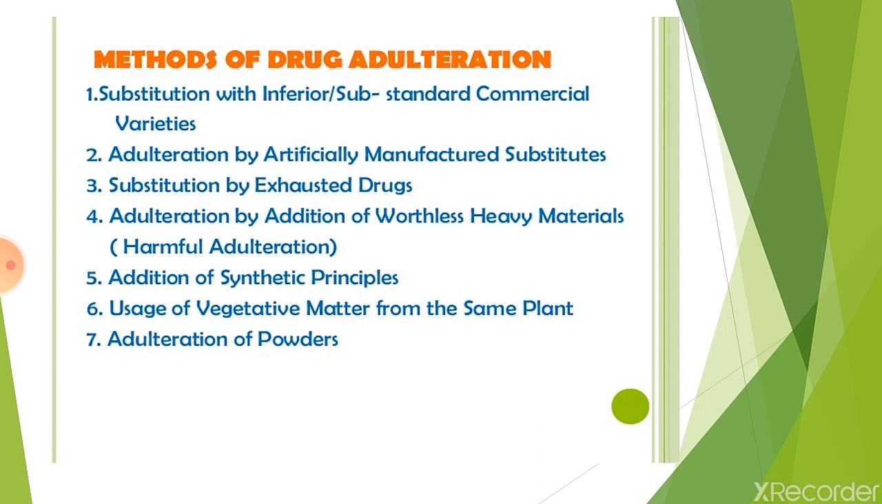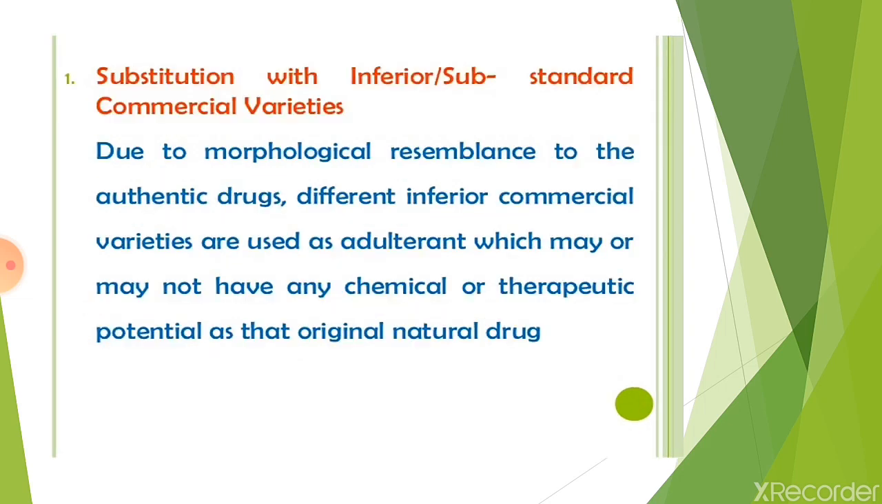First one, substitution with inferior or substandard commercial varieties. Second, adulteration by artificially manufactured substitutes. Third, substitution by exhausted drugs. Fourth, adulteration by addition of worthless heavy materials. Fifth, addition of synthetic principles. Sixth, usage of vegetative matter from the same plant. And seventh, adulteration of powders. We will discuss one by one.